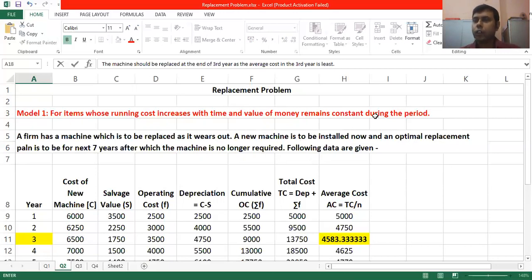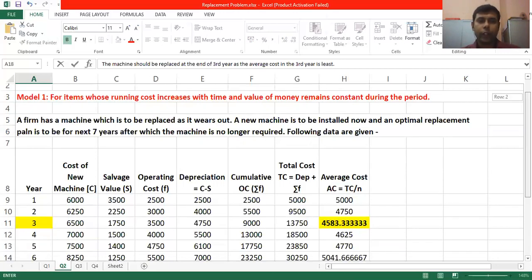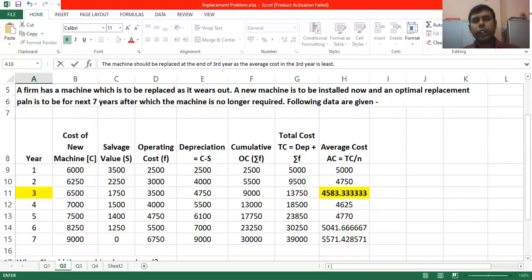Once you identify it as model 1, you need to look for four important things: the years, the cost of the machine C, the salvage value or resale value or scrap value S, and finally the operating cost, running cost or maintenance cost F.